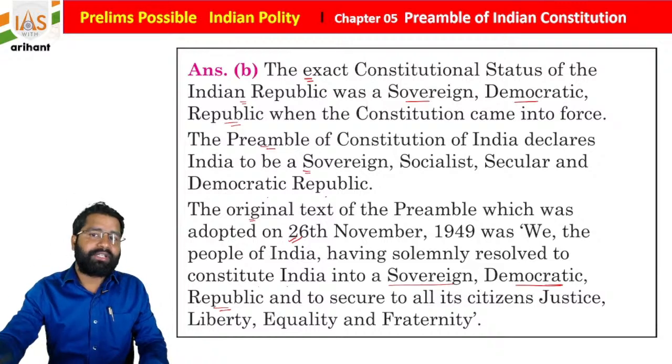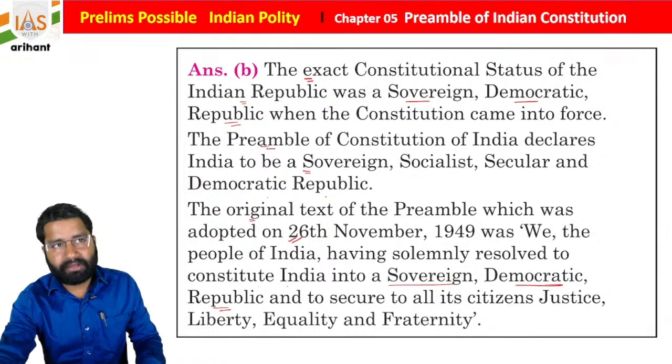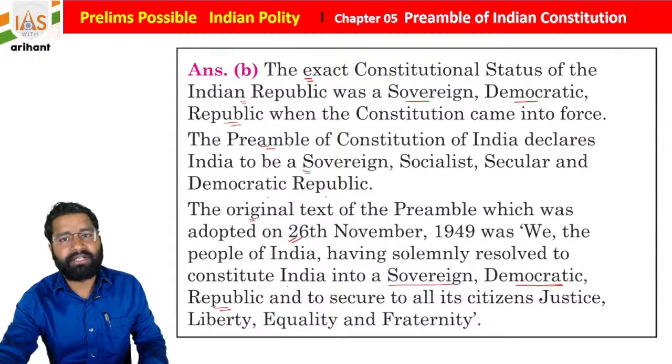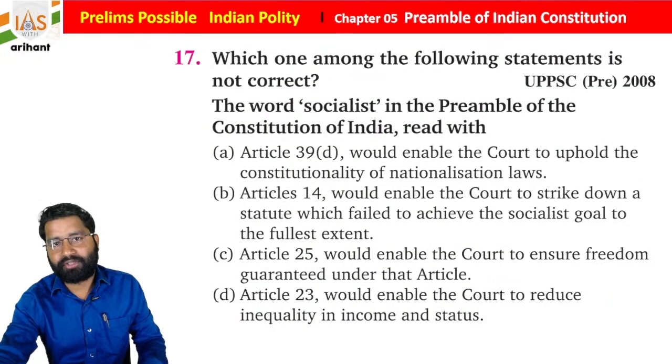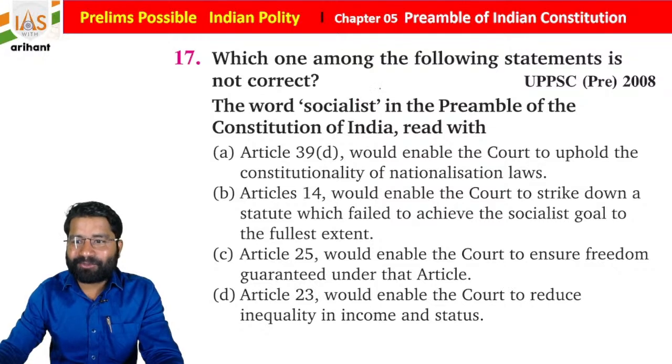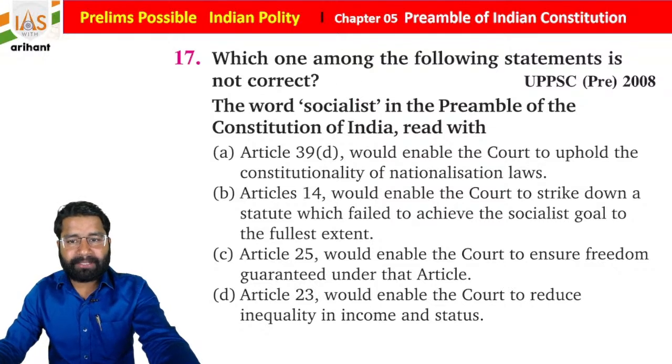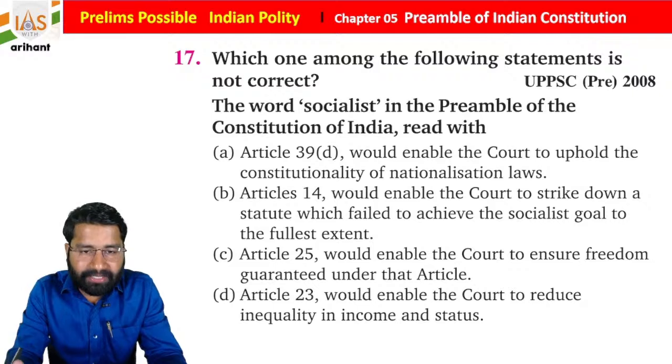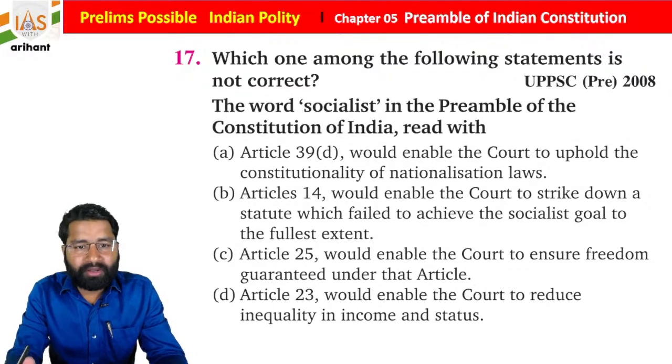Two words were added later, and one more word, integrity, was added by the 42nd Constitutional Amendment Act. This question belonged to UPPSC Pre 2008. I hope whatever data I am sharing with you, you are able to get it. If you feel any doubt or difficulty, students, I told you multiple times, you are all free to ask any question without any hesitation.